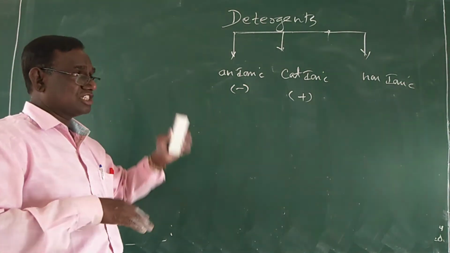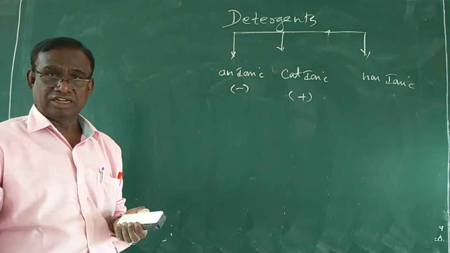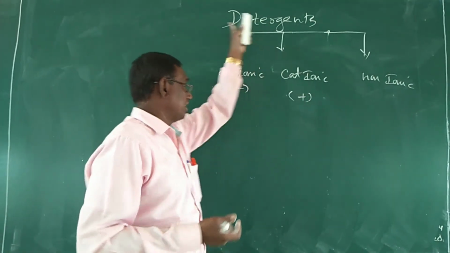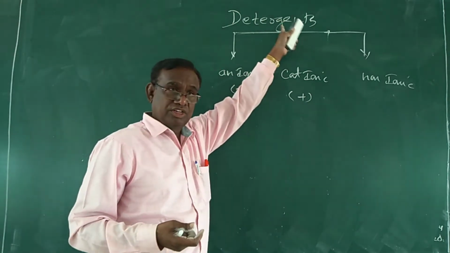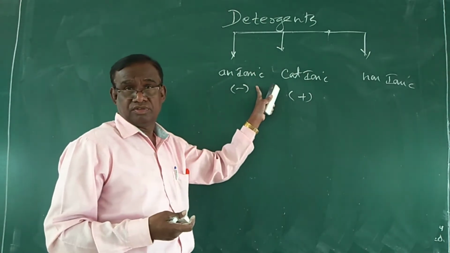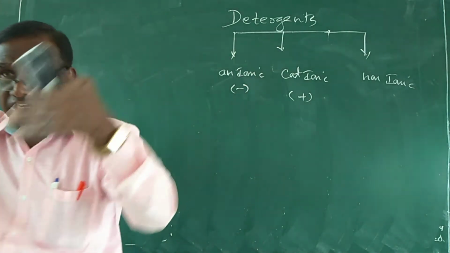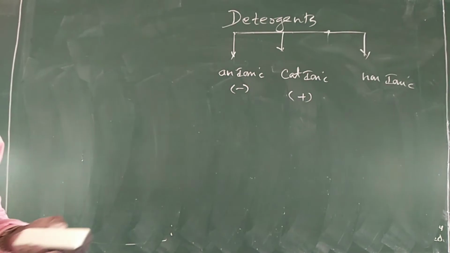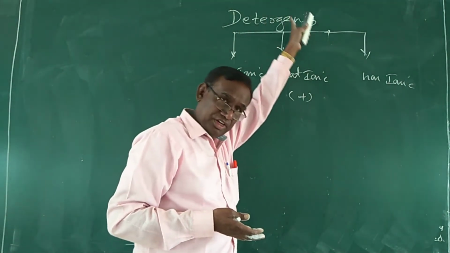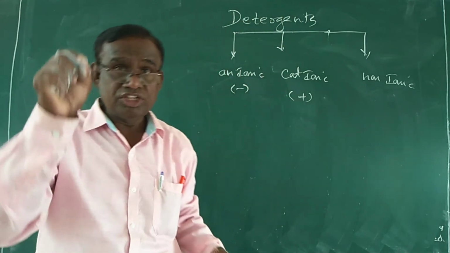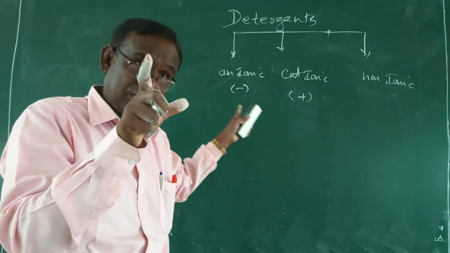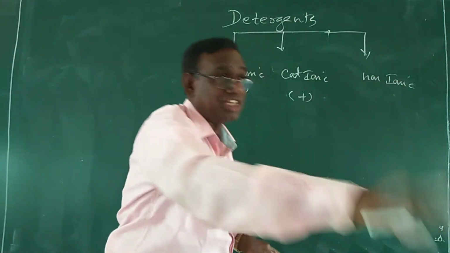And they act as cleansing action. So that is anionic detergents, cationic detergents and non-ionic. So anionic detergents are nothing but the detergents in which the anionic part of the molecule is involved in the cleansing action. That means anionic detergents are the detergents in which the negatively charged molecule of the detergent is involved in the cleansing action.